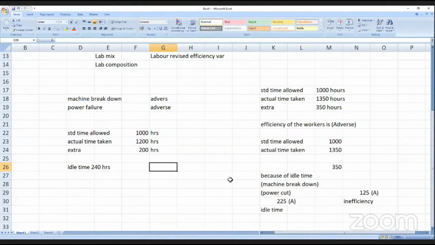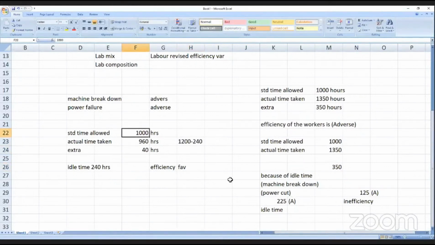Can you tell me about efficiency, will it be adverse or favorable? Efficiency can be adverse or efficiency can be favorable. Workers, sir, 1200 hours, 240 hours idle time. So we completed the job in 960 hours. In fact, we are saving 40 hours. So efficiency will be favorable.